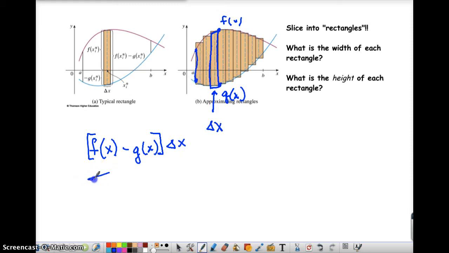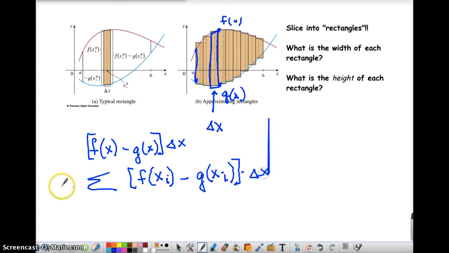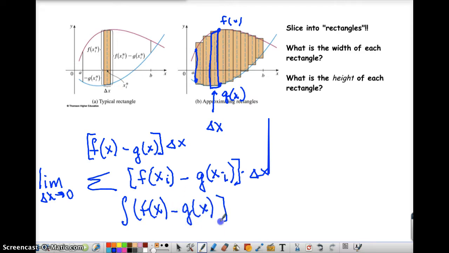So we could say we're taking the sum of all of our f of x minus g of x times delta x. If we take the limit as delta x goes to 0, we're going to have a Riemann sum. It's going to be the integral of f of x minus g of x dx from a to b.